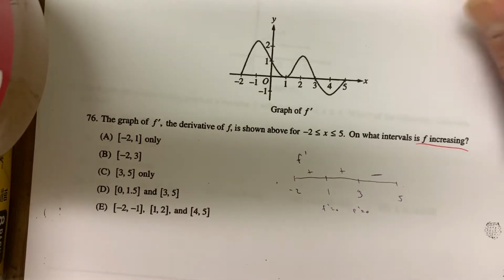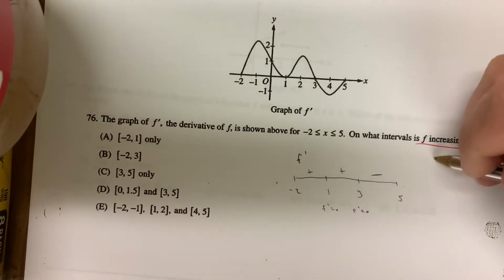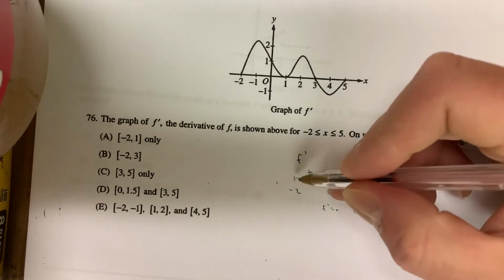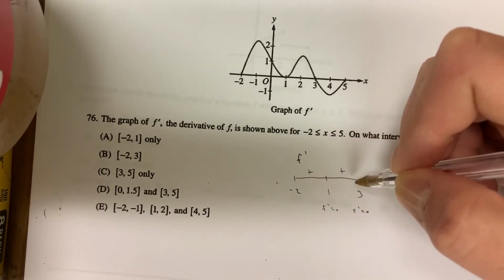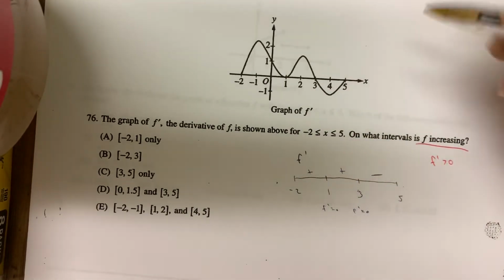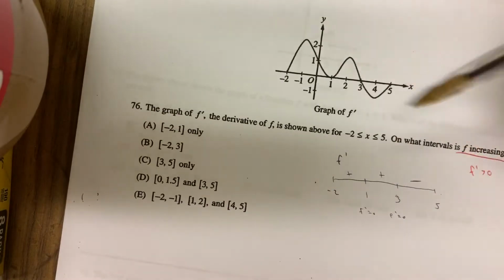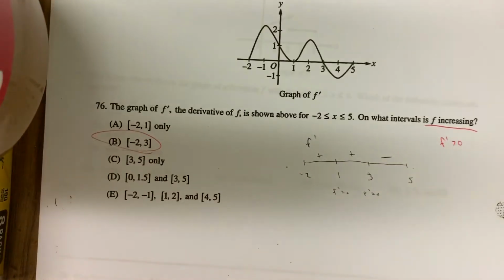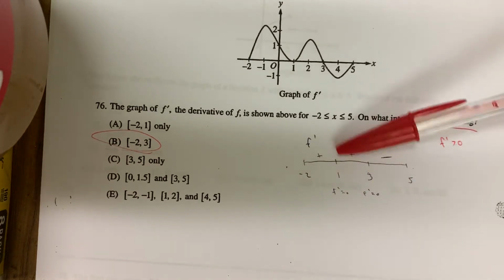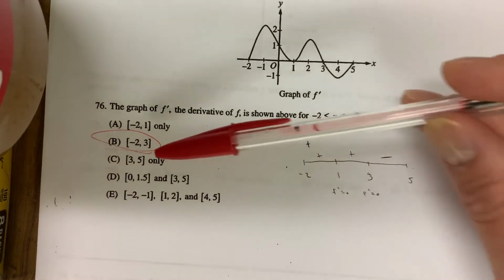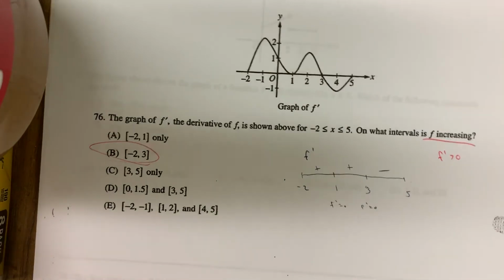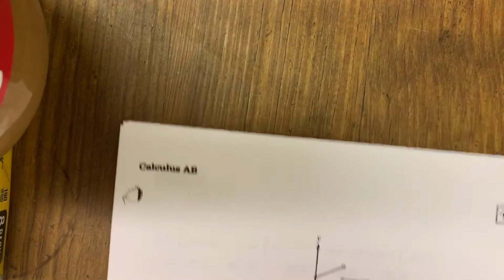So where is f increasing? When f prime is positive, right? When the slope of f is positive, that happens from -2 to 1, and then from 1 to 3. Now, if you want, you could just say -2 to 3, which is what they're looking for. You can increase when your derivative is equal to 0. That's okay. They'll never have the 2 separate intervals and this one interval. They'll either have one or the other. So hopefully that problem right there is pretty easy.